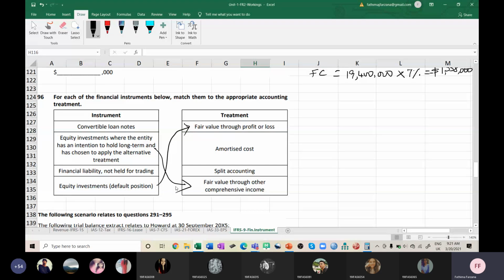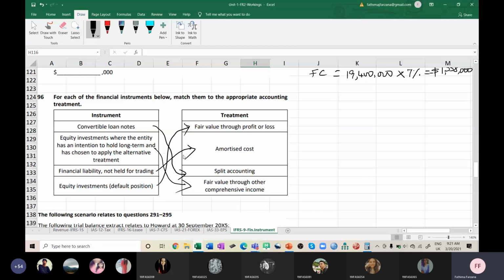Then the remaining two. Convertible loans, which method? Split accounting. Convertible loans, because they have two components, equity and liability. So it is split accounting, and financial liability held for trading is amortized cost.